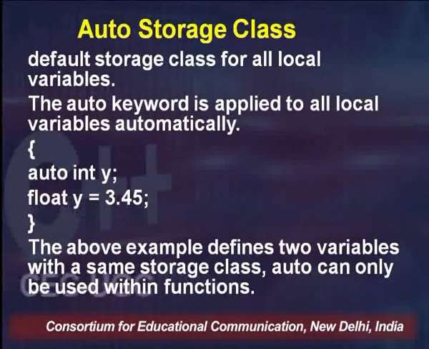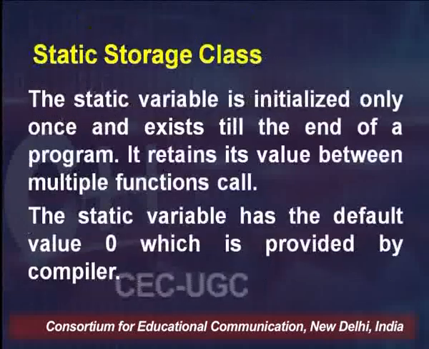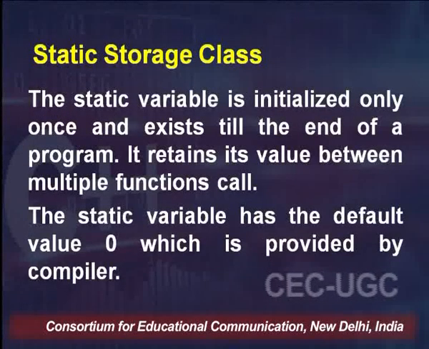The first y obviously belongs to the storage class auto, and in the second, even if the term auto is not explicitly written, as it is the default storage class, the float variable y equals 3.45 belongs to the auto storage class. Now, please remember that auto can only be used within functions. So basically it is the default storage class.